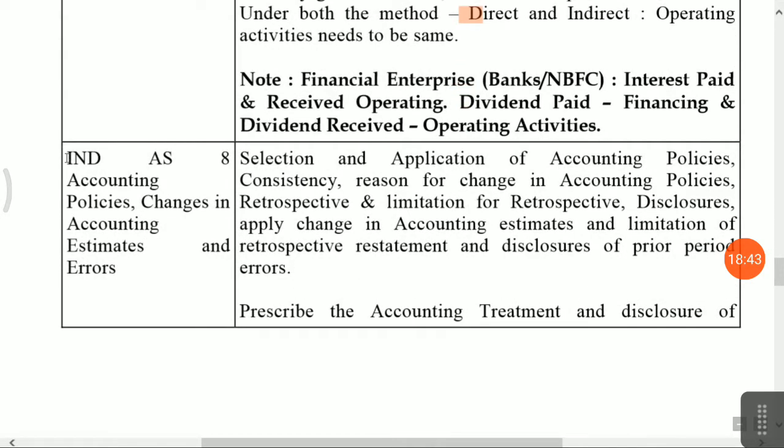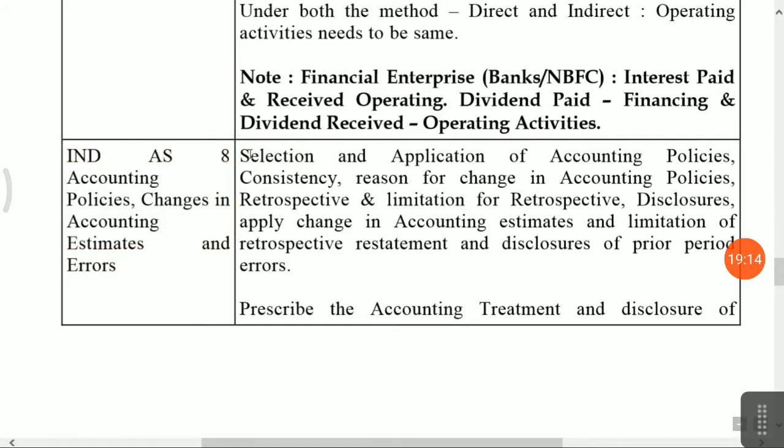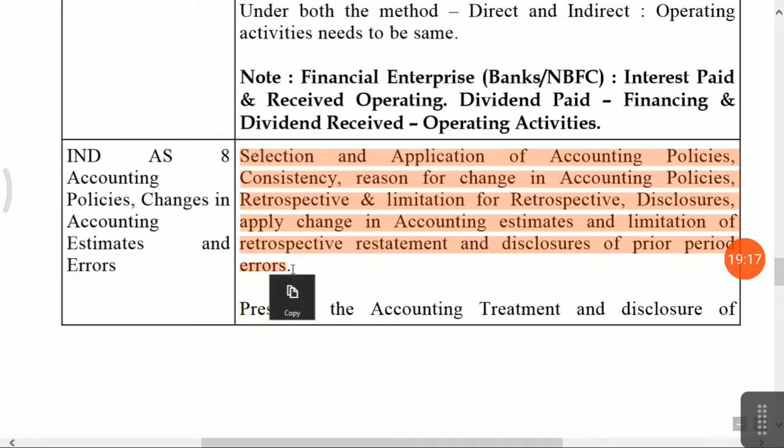Okay, next one is Ind AS 8, Accounting Policies, Changes in Accounting Estimates and Errors. Friends, prior period errors are not part of your statement of profit and loss. The previous accounting standard allowed prior period items to be shown separately, but in this Indian accounting standard there is no presentation of prior period items; only extraordinary items and exceptional items, only two items, are allowed. In this accounting standard, the most important part is selection and application of accounting policy.